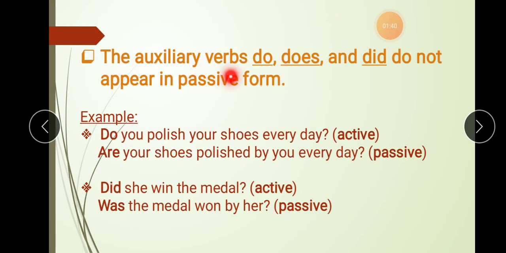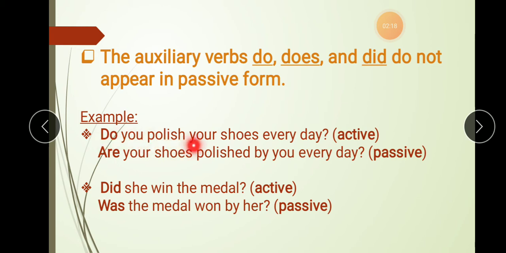The auxiliary verbs do, does and did do not appear in the passive voice. Example, do you polish your shoes every day? This sentence is in active voice. Do and does are used in the present tense. The other forms of verb which are used in the present tense are is, am, are. So when we are changing into passive voice, we cannot use do, does or did. Instead, for do and does, we can use is, am, are. For did, as it is a past tense, we will use was or were according to the number of subject.